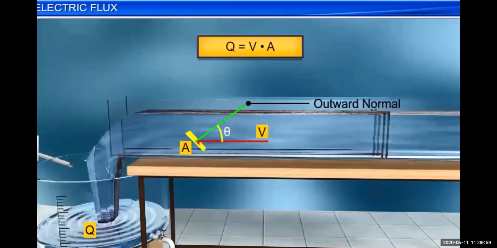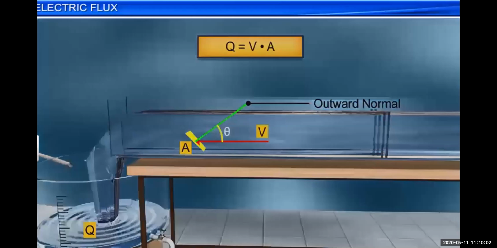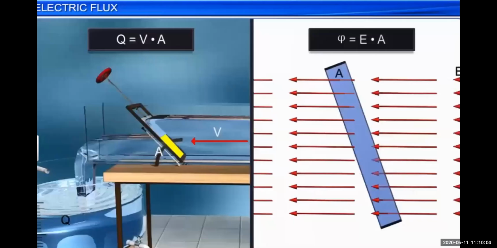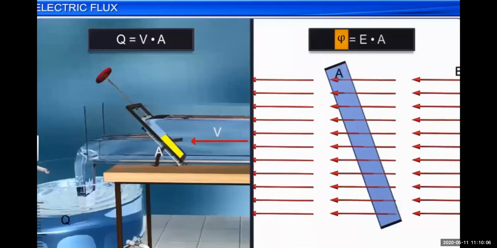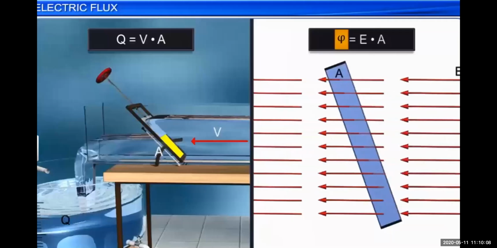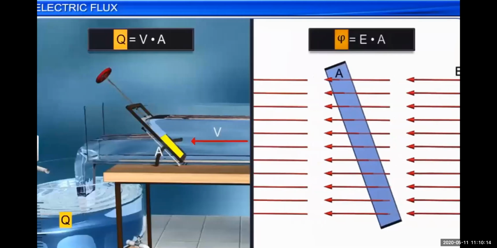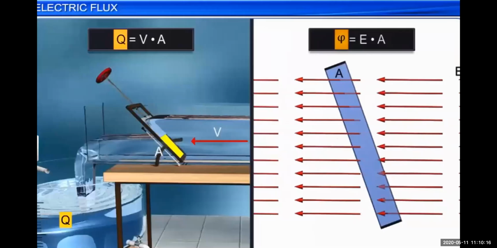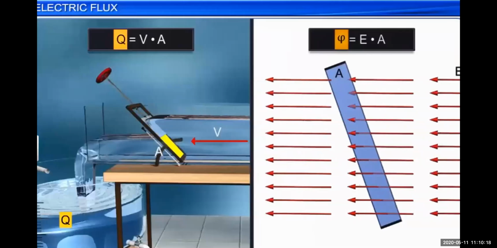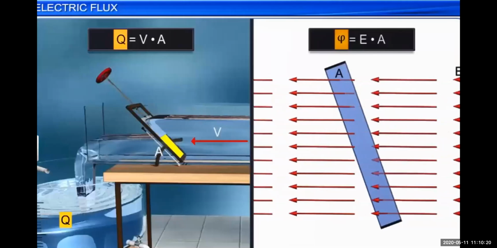Now this value Q is equal to VA. It is a dot product because we know very well that V dot A is equal to VA cos theta. It is a dot product of V and A. So V dot A is equal to VA cos theta. So we can write VA cos theta equal to V dot A.